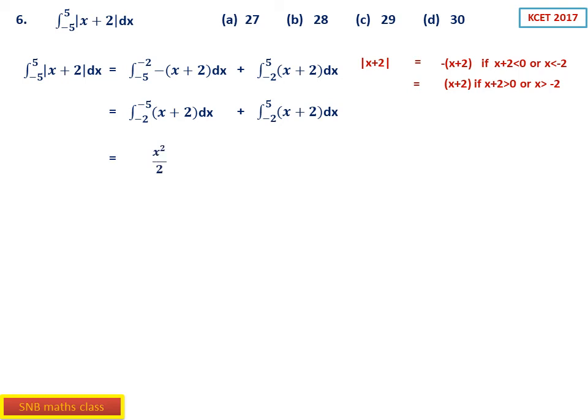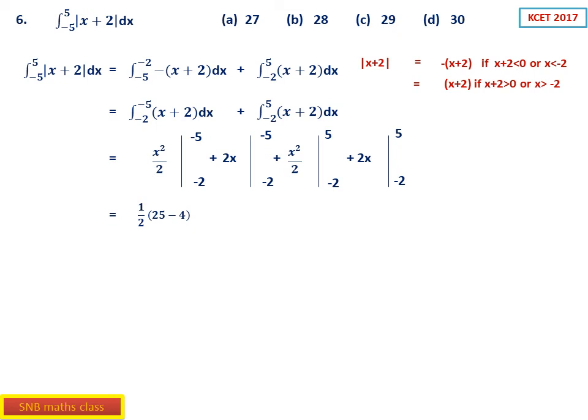Now this will be x square by 2, because integration of x, from minus 2 to minus 5. Then integration of 2 is 2x, also from minus 2 to minus 5. Then the next one is once again x square by 2, with limits minus 2 to 5, and then 2x also from minus 2 to 5. Now just substitute and simplify. 1 by 2 constant you can take out.